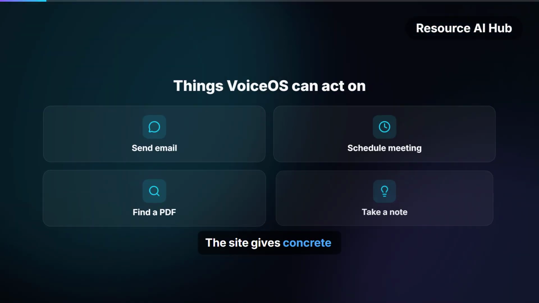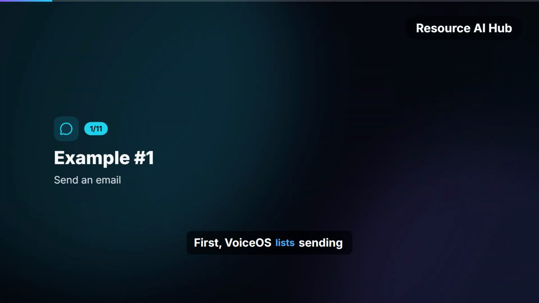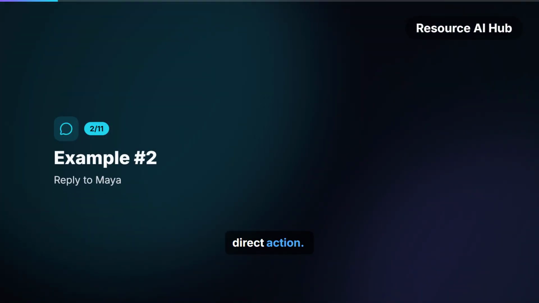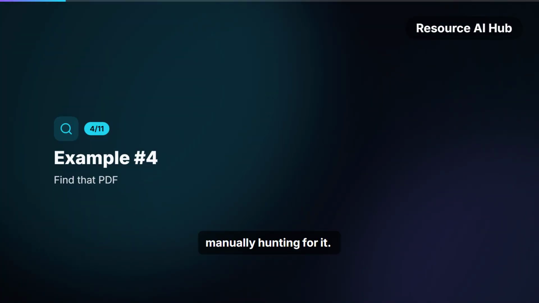The site gives concrete examples: email, meetings, finding PDFs, and taking notes. First, VoiceOS lists sending an email as a voice-triggered action. It also gives replying to Maya as another direct action. Another example is scheduling a meeting through your voice. VoiceOS also lists finding a PDF instead of manually hunting for it.